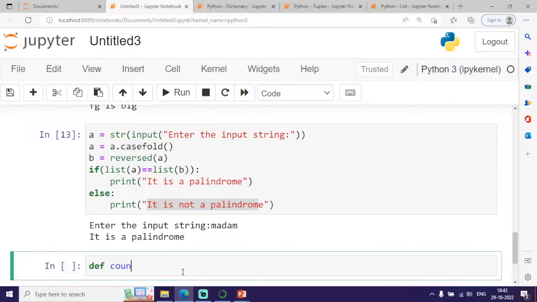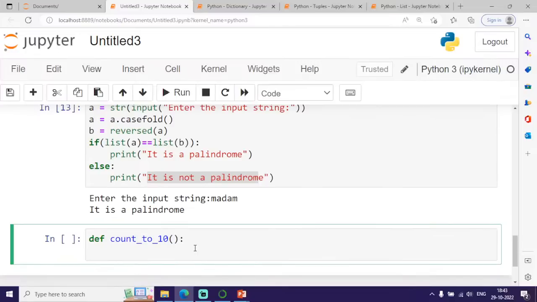So def, I am just typing like this, count to 10. For example, for i in range of 1, 11.